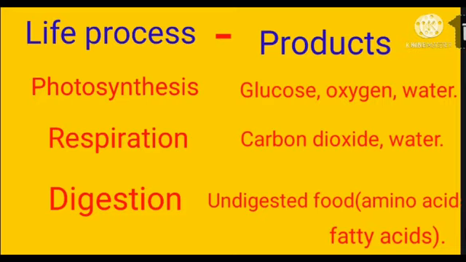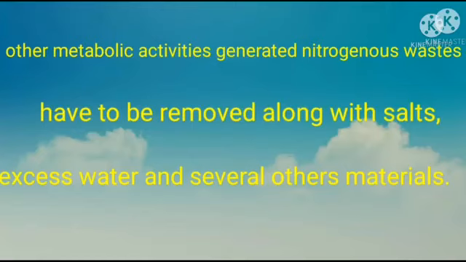Some of these may be harmful for the organisms, or removed from the body, or packed or stored in the body of the organisms. Okay, children, do you understand the life process and products? Other metabolic activities generate nitrogenous waste, which has to be removed along with salts, excess water and several other materials.